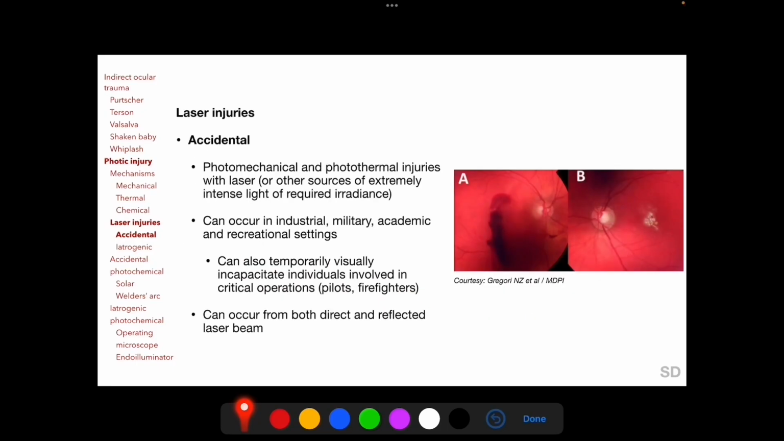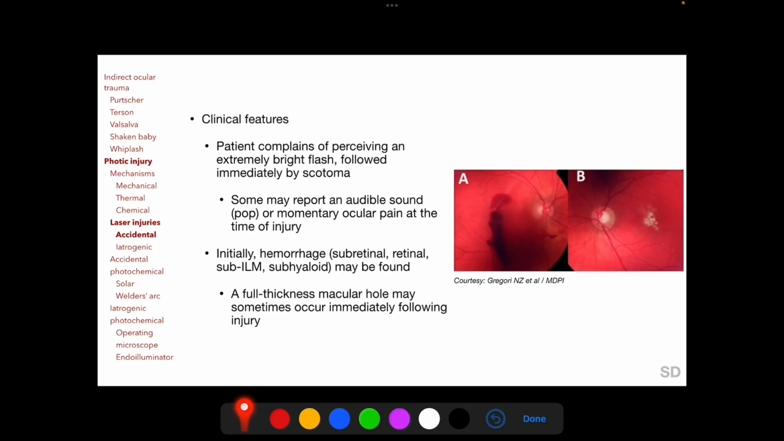Next, we will discuss briefly the various scenarios in which photic injury can occur. Accidental exposure to laser can cause photomechanical and/or photothermal injuries and can take place in industrial, military, academic, and recreational settings. It can occur from both direct and reflected laser beams. Patients complain of perceiving an extremely bright flash followed immediately by scotoma, and some patients may report hearing an audible sound or perceiving momentary ocular pain at the time of injury.